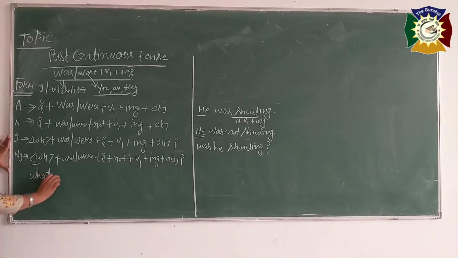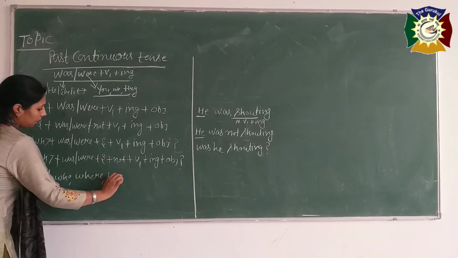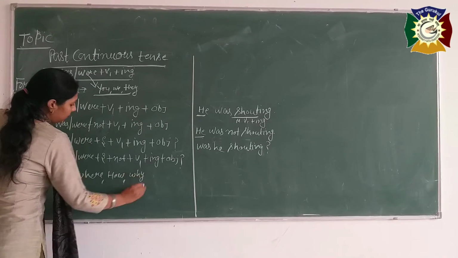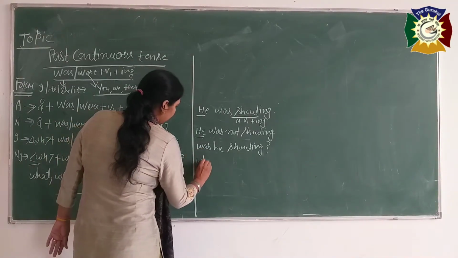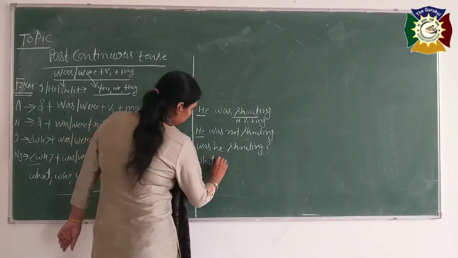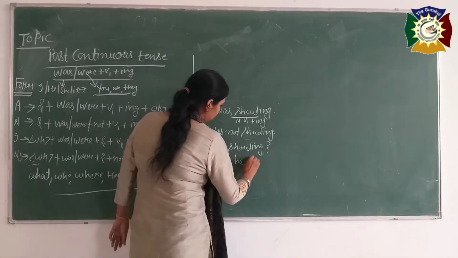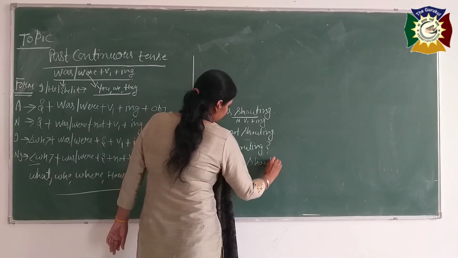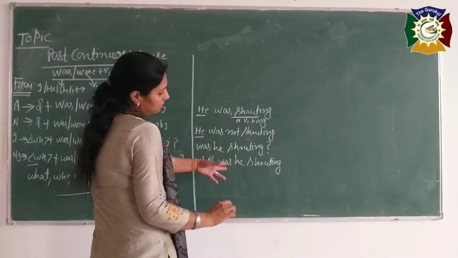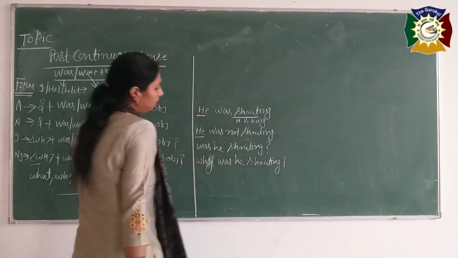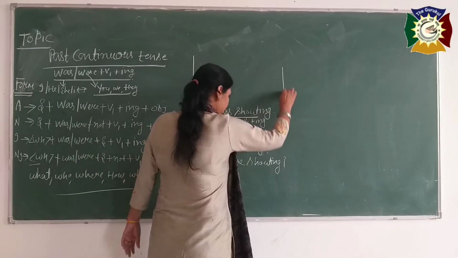What, who, where, how, why. These are the WH family words. Now what was, then subject. What was he shouting? Okay, here you can also do this: why was he shouting? Okay, is it clear?